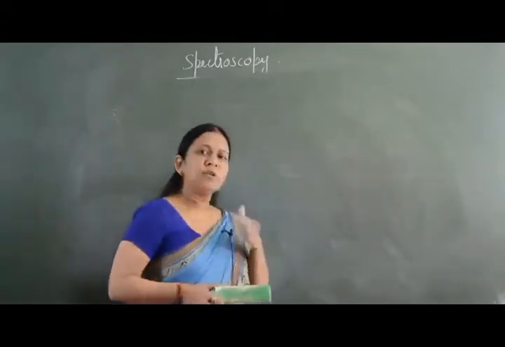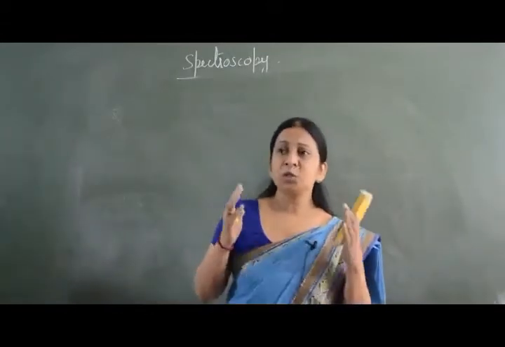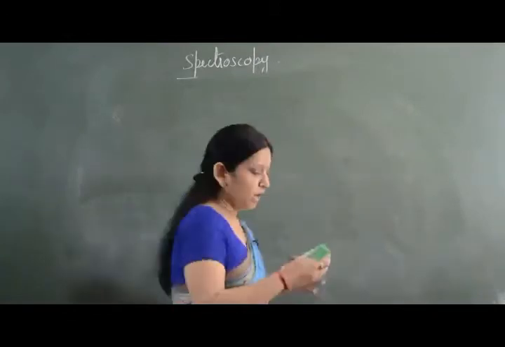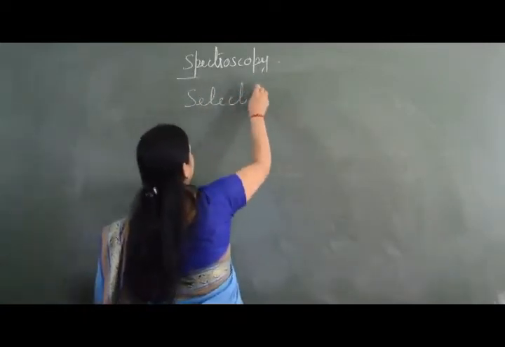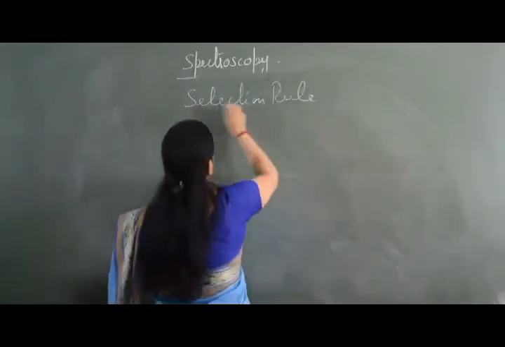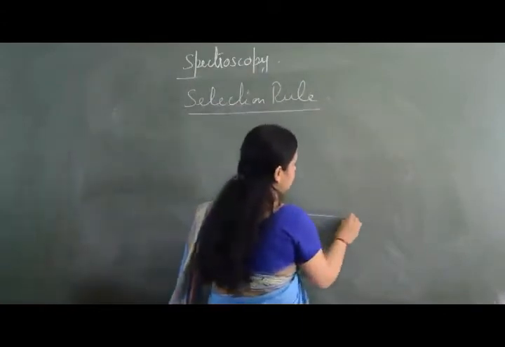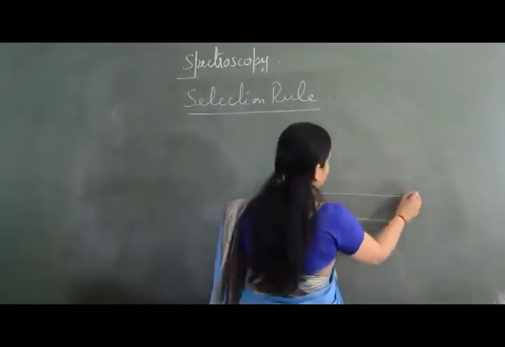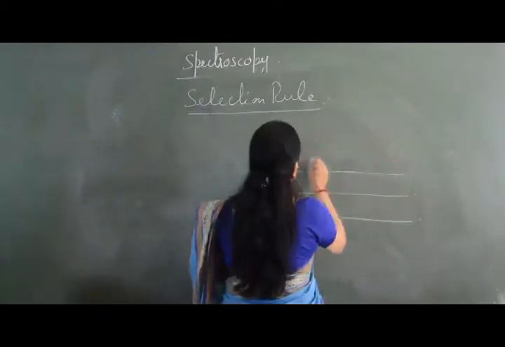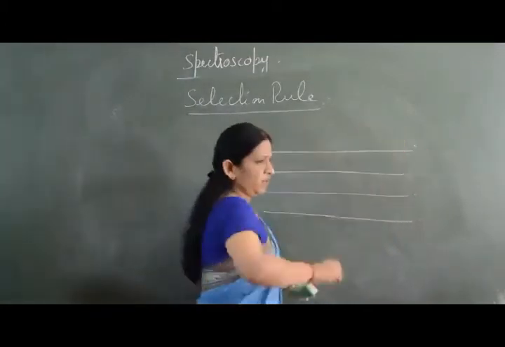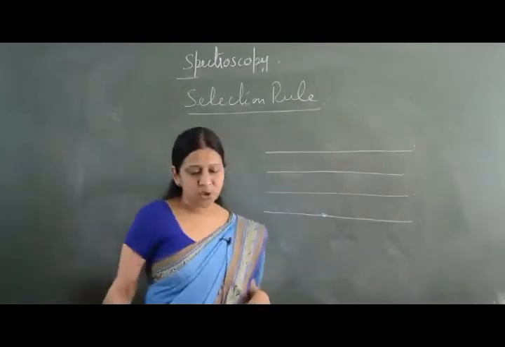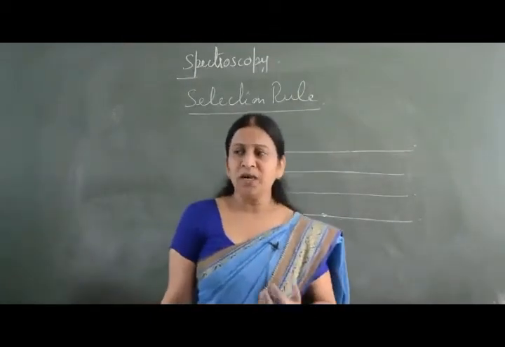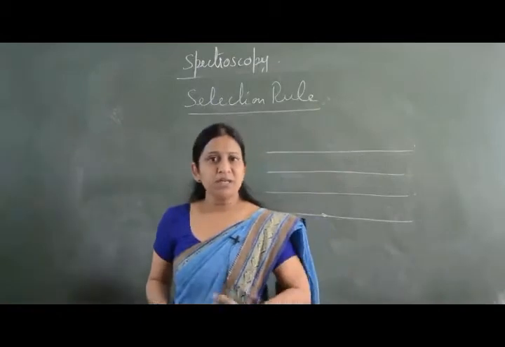Now in different spectra, or in spectroscopy in general, we have got a rule, and that is a selection rule. Now what is the selection rule? If these are the energy levels, and if I say the electron is present here and it is undergoing a transition, a selection rule is there to make our study simpler.